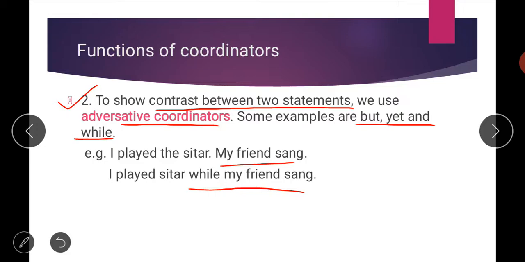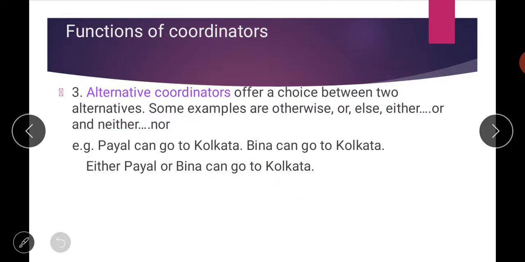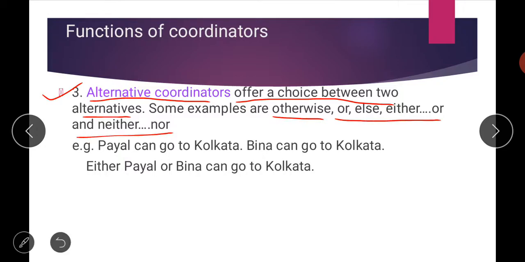So in this way you can use this word while. So while or but or yet, these are called adversative coordinators. Then next function of coordinators is that there is a third category of coordinator called alternative coordinators. As the name suggests, alternative, when you have two different ways, two choices, options. So alternative coordinators offer a choice between two alternatives. For example, words like otherwise, or else, either or, neither nor, all these words are called alternative coordinators. And how can they offer a choice?